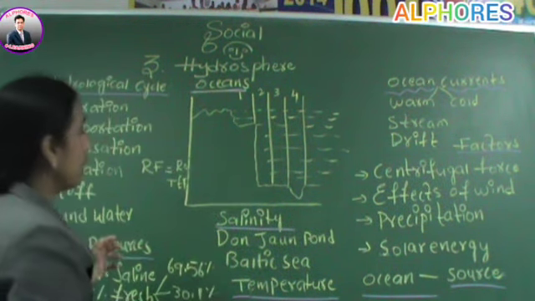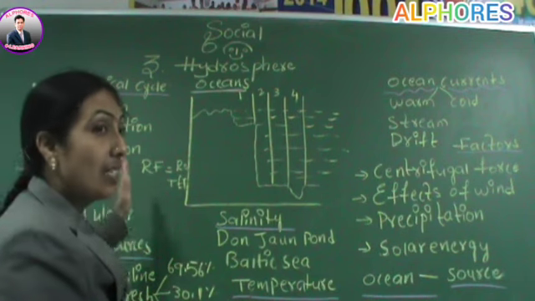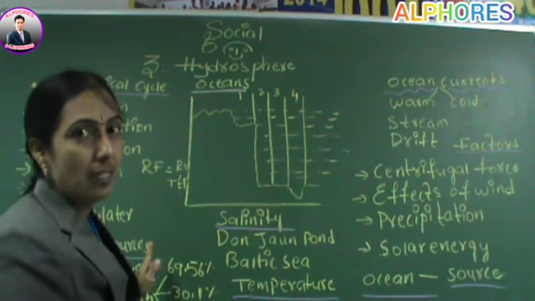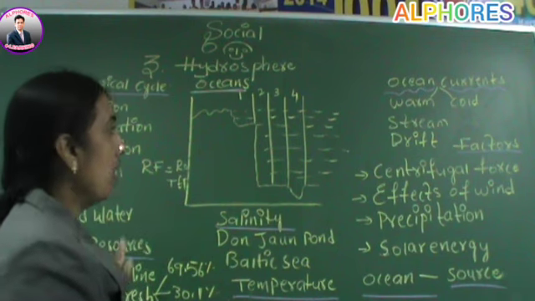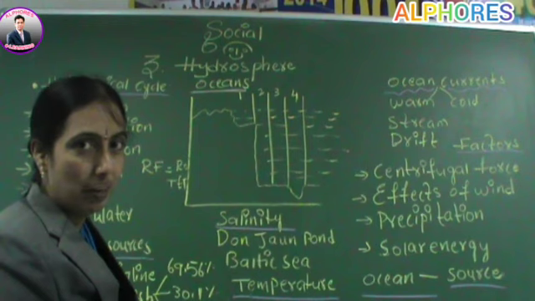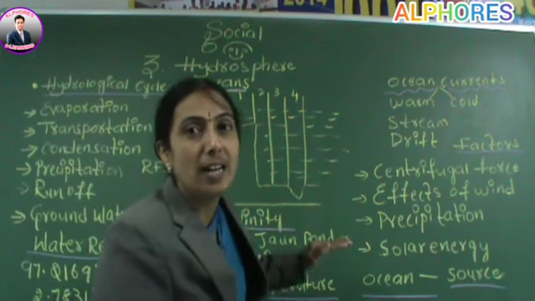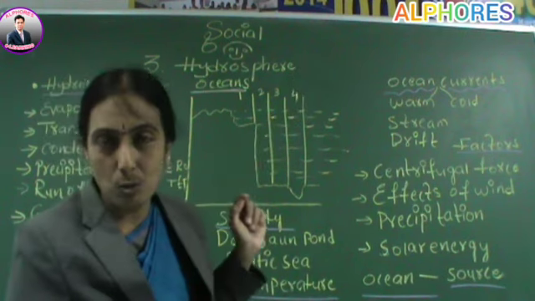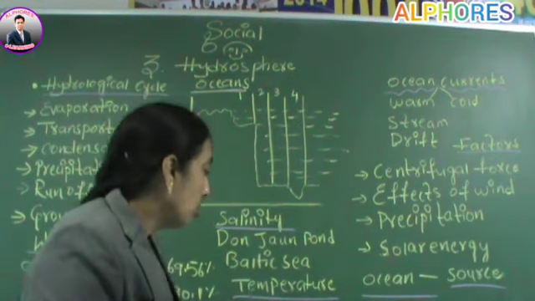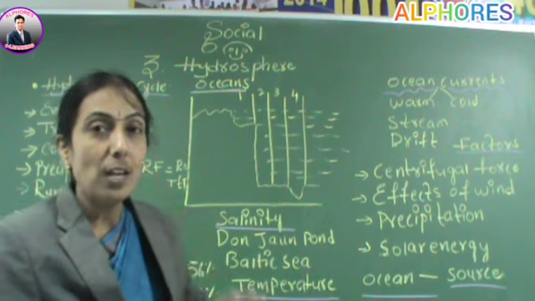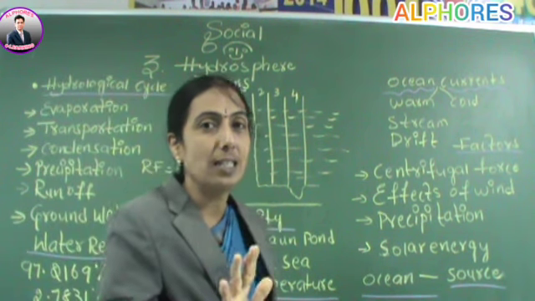Then the Atlantic Ocean. It separates North and South America from Europe and Africa. Here in the middle, the Atlantic Ocean will come. Then below India, the Indian Ocean will be there. On the north side, at the pole, the Arctic Ocean will be there. And on the south side, Antarctica, or the Southern Ocean, we will call it. Total 5 oceans are there.